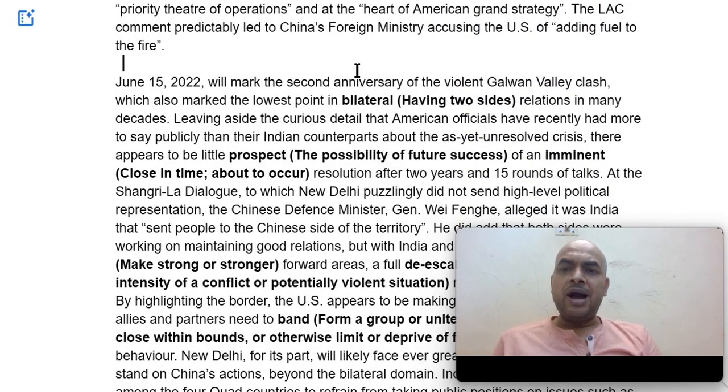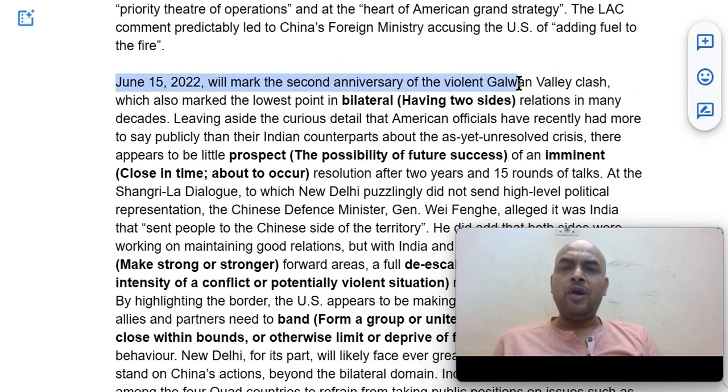June 15 will mark the second anniversary of the violent Galwan Valley clash. On June 15, 2020, two years back, this Galwan Valley clash took place.